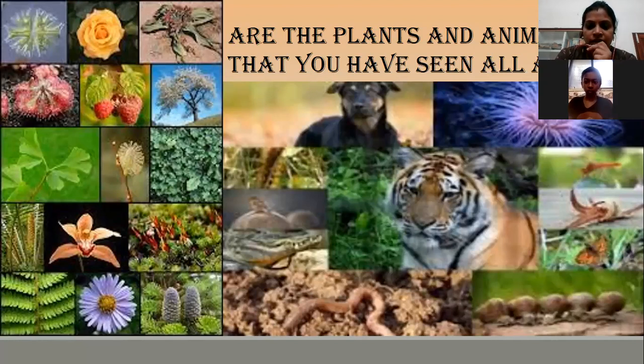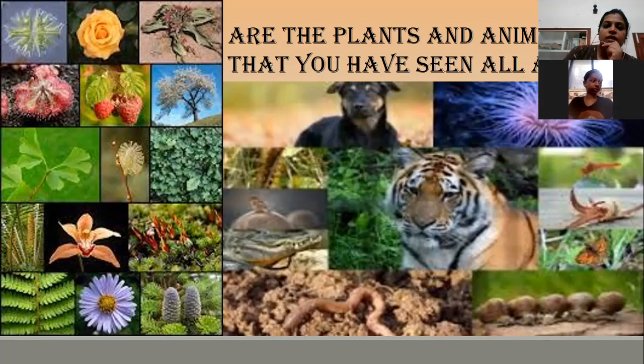No, they are different. So diversity in living things means different. There are so many living things which differ from each other. So that is diversity. Now you got what is meant by diversity?